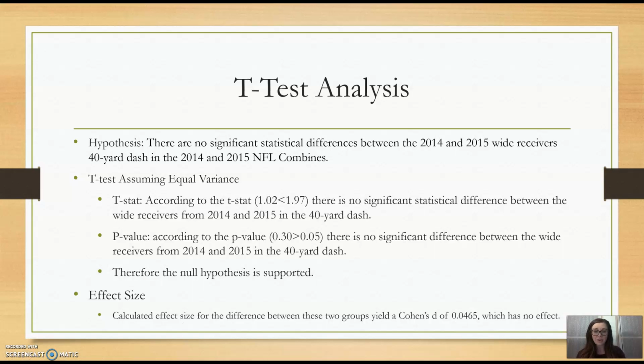And my p-value was 0.3, which is greater than 0.05, so there was no significant difference between the wide receivers in 2014 and 2015 in the 40-yard dash. Therefore, my null hypothesis is supported. And then when it came to effect size, I calculated it, and the difference between these two groups yielded a Cohen's d value of 0.0465, which was less than 0.2, therefore it had no effect.